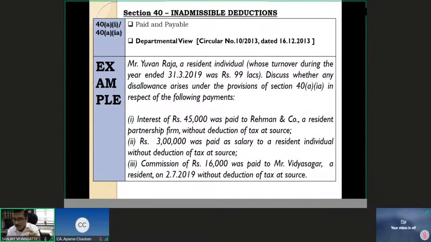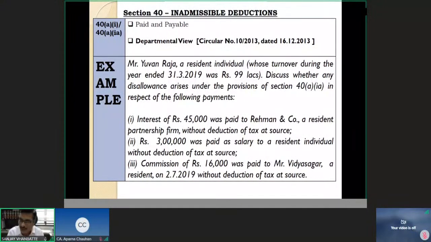Okay. For interest of 45,000, the threshold is 10,000 rupees. Any payment in excess of 10,000 is liable for TDS as interest, and for commission, the threshold is 15,000 rupees. Once it exceeds 15,000 or 10,000 respectively, it is liable for TDS. The entire 45,000 and the entire 16,000 is liable for TDS. But the turnover of that person is to be seen, in the case of an individual and HUF. If it exceeds 1 crore rupees or 50 lakh rupees, then only he is liable to comply with those provisions, otherwise not.